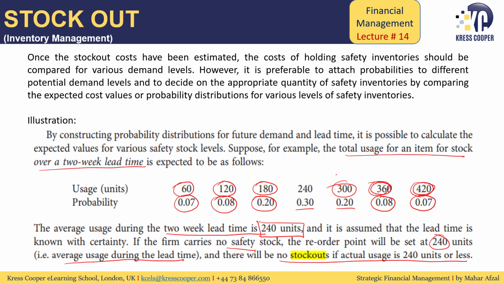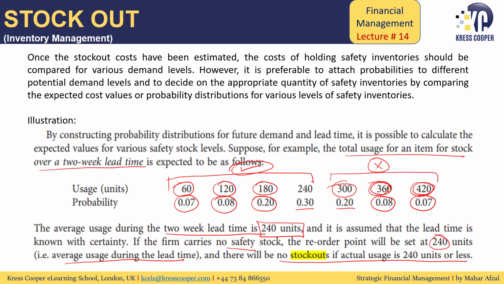If the company is not maintaining any stock and the usage is more than 240, then the company will be out of stock. If the company is not maintaining any safety stock and usage is 240 or less than 240, then the company will not be out of stock.